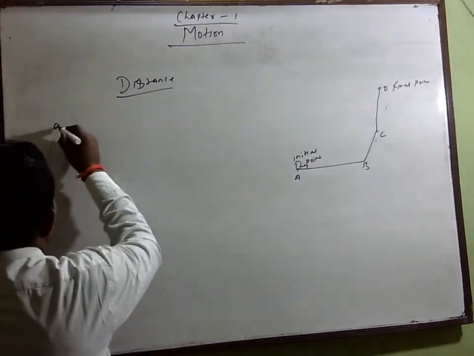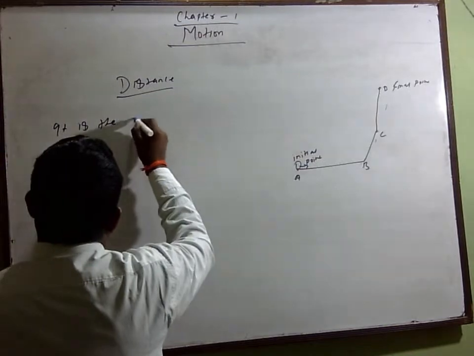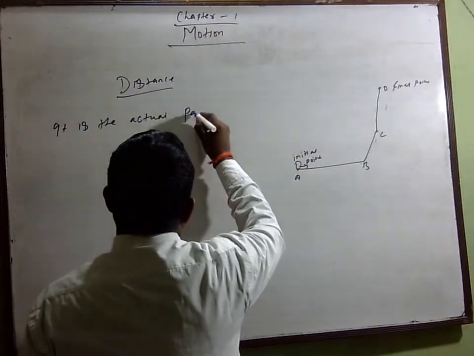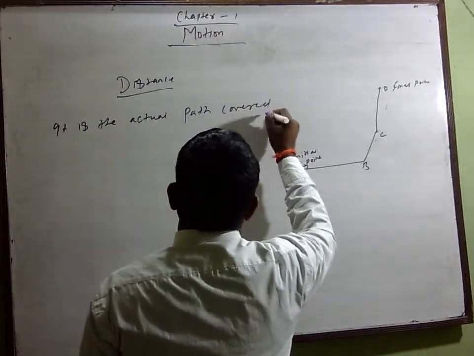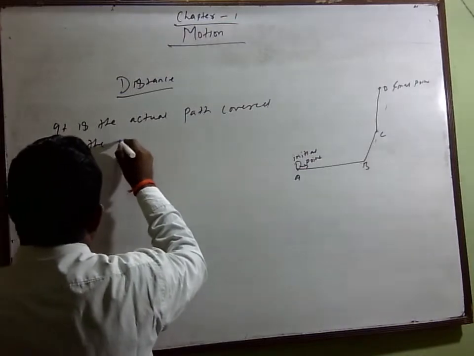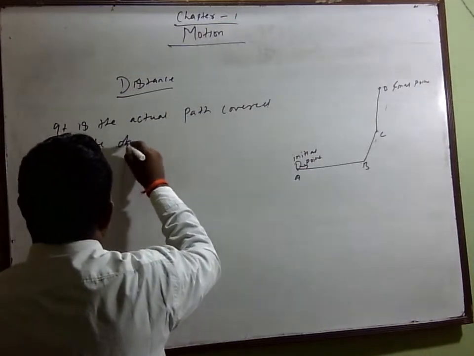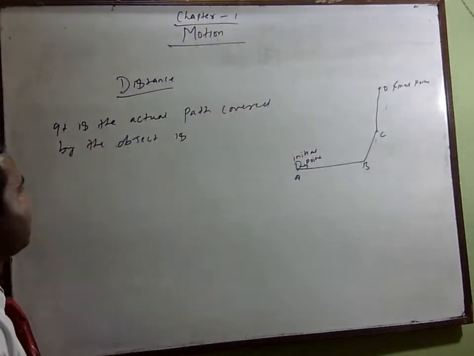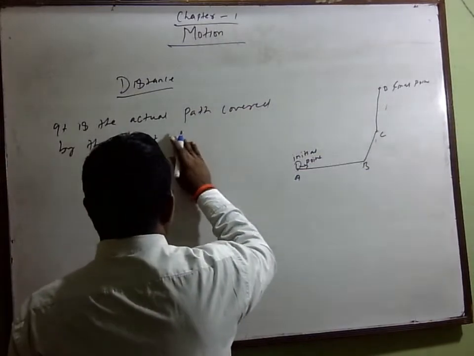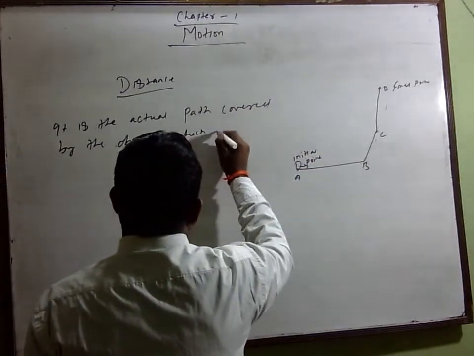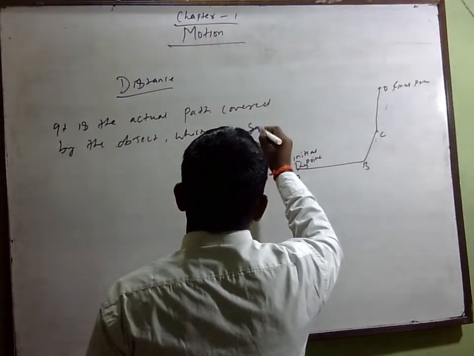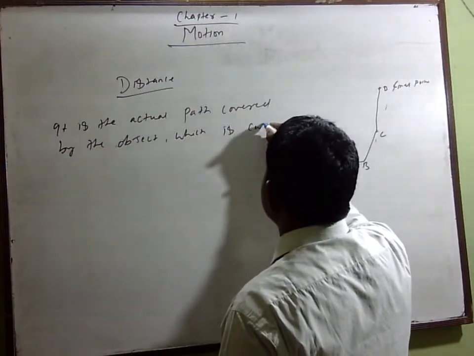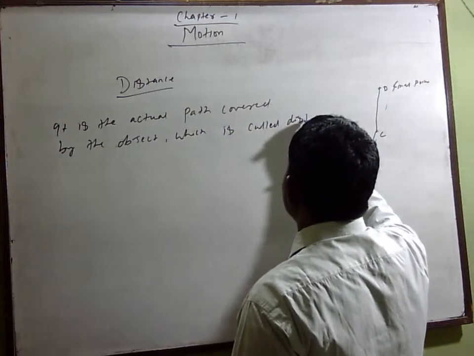So distance means it is the actual path covered by the object, which is called distance. That we can say.